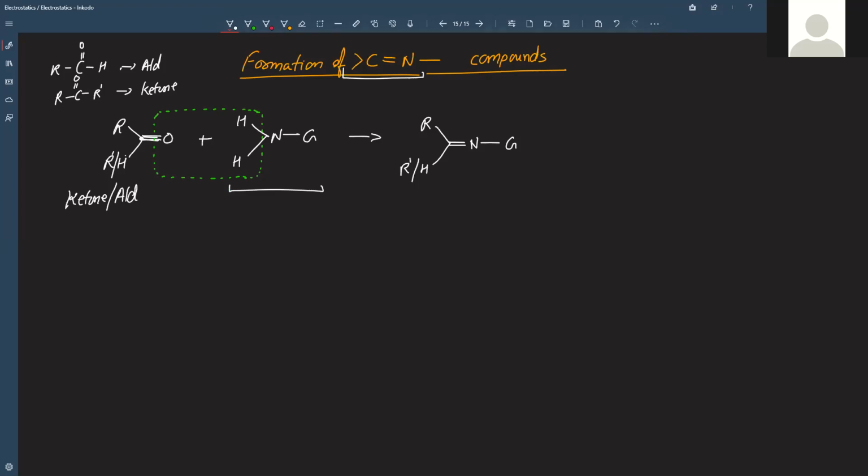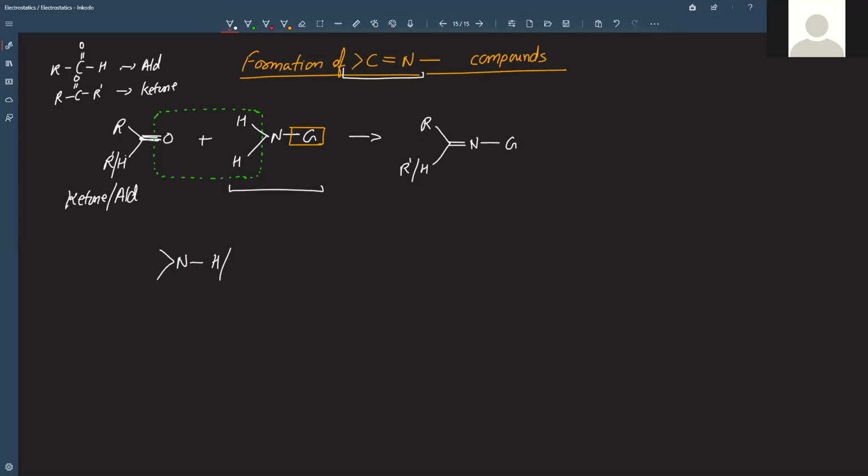And even it can be ammonia. So this group is important, because the final compound will depend on this group. The mechanism will be the same. This is the core reaction, the skeleton of a reaction, the main blueprint of such type of reactions. The only thing is this particular group. So what all groups can it have? Let us see that.